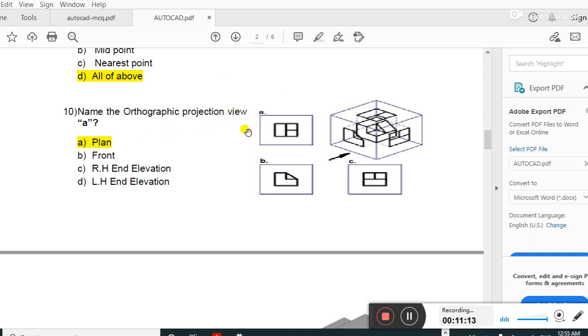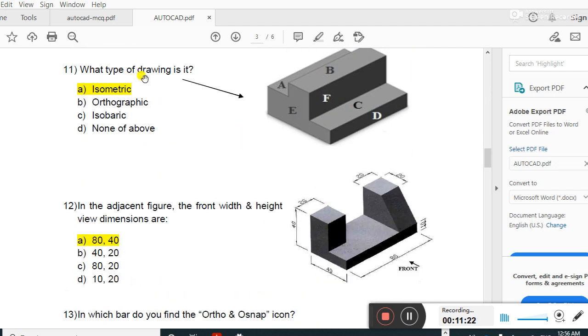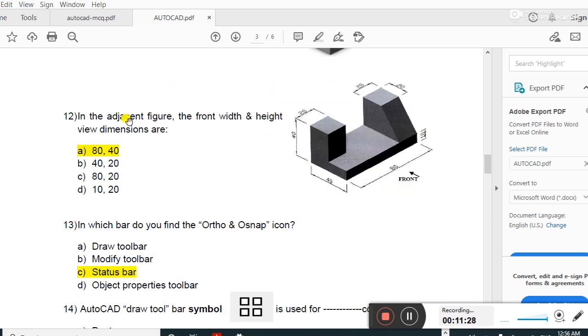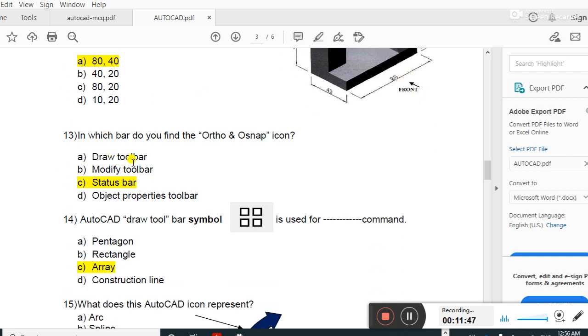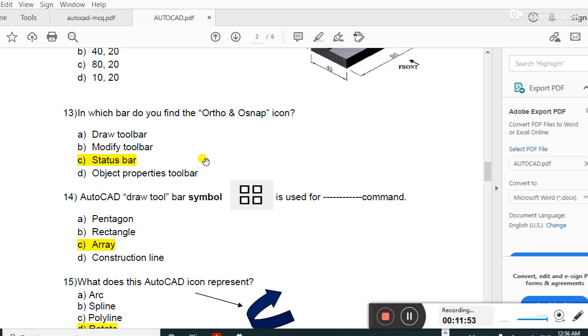Name the orthographic projection view. This is a plan. A is a plan, guys. What type of drawing is it? It is isometric. This shape is isometric, guys. In the adjacent figure, the front width and height view dimensions are 80, 40, 80, and front 40. In which bar do you find the ortho and snap icon? Status bar.